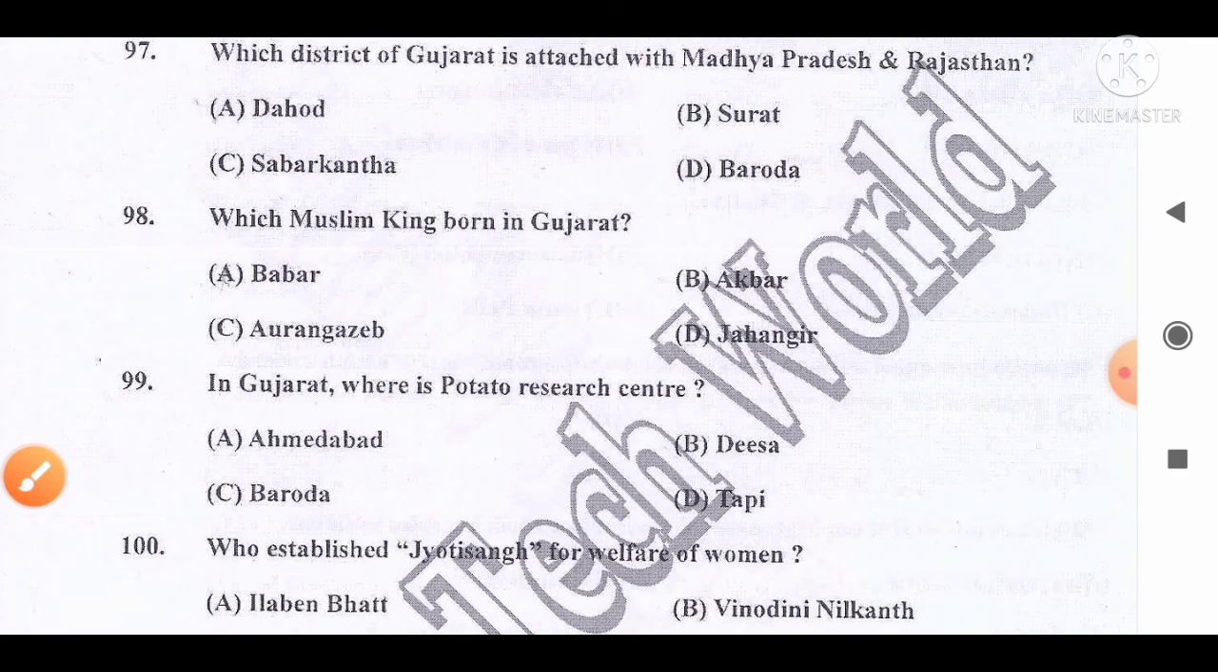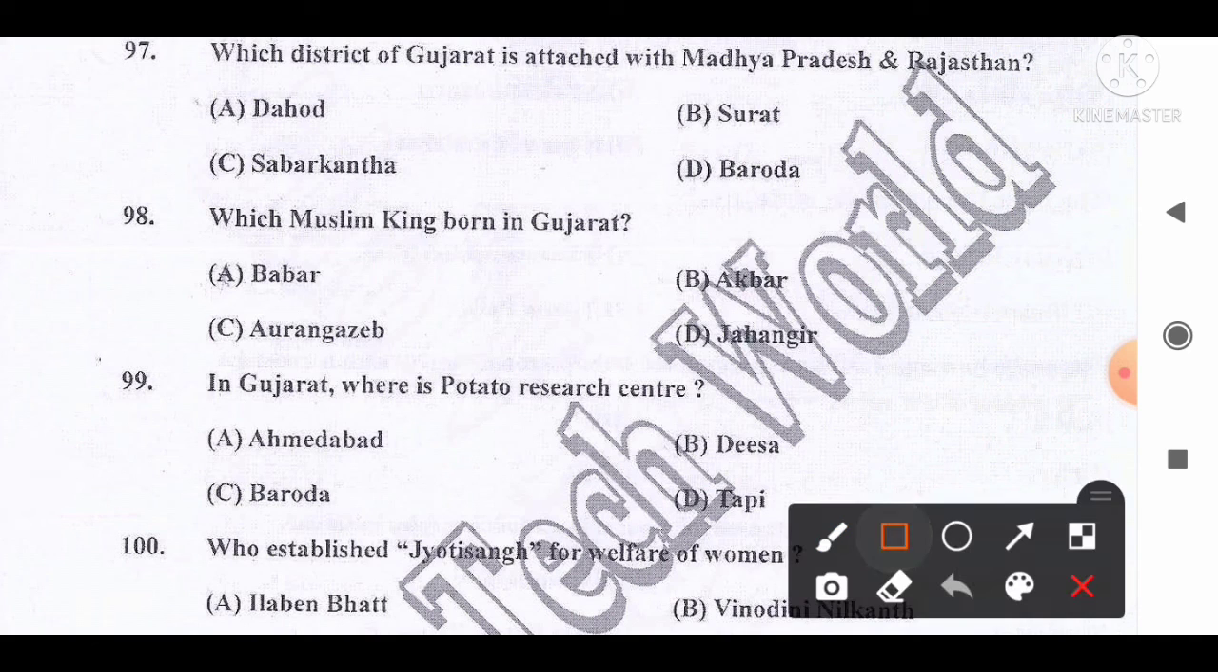Move to the next question, number 98. Which Muslim king was born in Gujarat? The options are A, Babur, B, Akbar, C, Aurangzeb, D, Jahangir. And the correct answer for this question is option C. Aurangzeb is the Muslim king born in Gujarat in Dahod in 1618. So option C, Aurangzeb is the correct answer for this question.